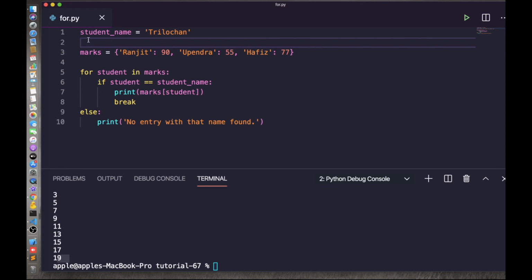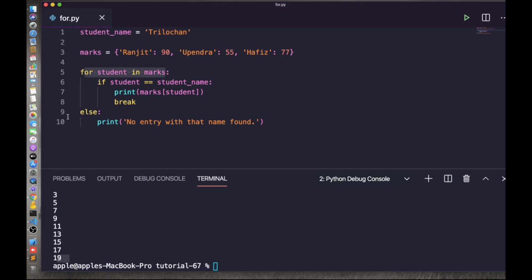Let's see an example, which I have written here. The student name is Trilochan and this is the marks dictionary. Here we loop the for loop over student marks, and if student equals student name, then print the marks of the student. Otherwise it will go to the else and print no entry with that name found. Here you can see the loop prints until the loop exits. When the for loop exits, it executes the block of code in the else and prints no items left.